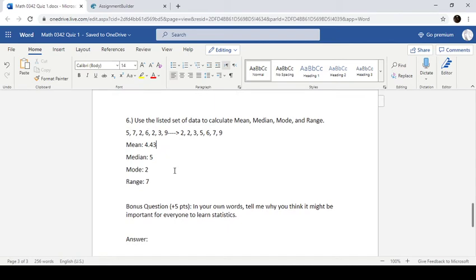Mode is the number that occurs the most. So, right there. And range. You take the smallest number and subtract it from the highest number, and we get a range of 7.